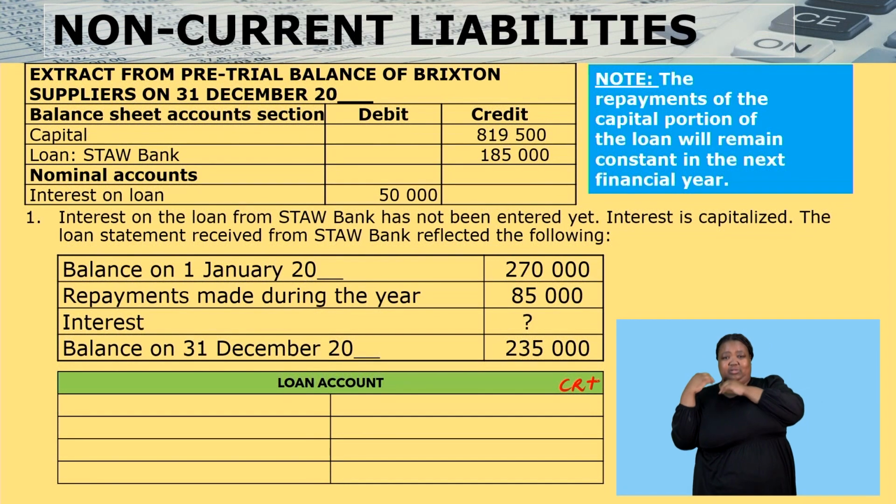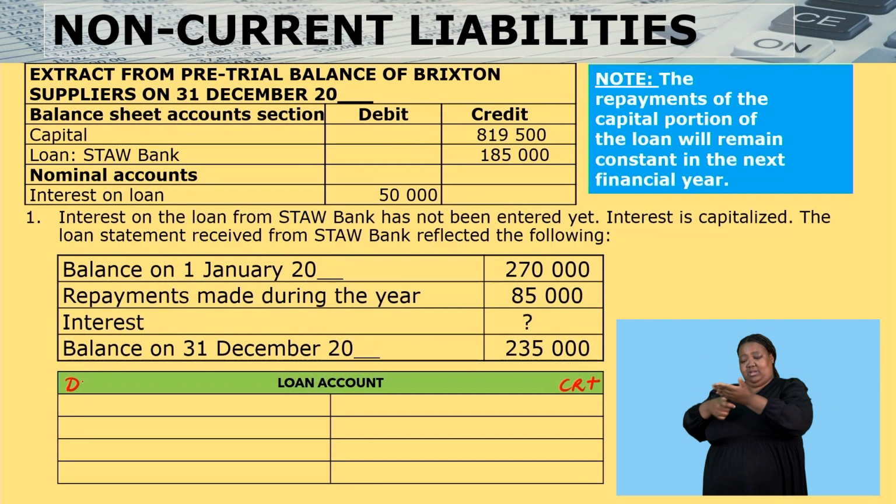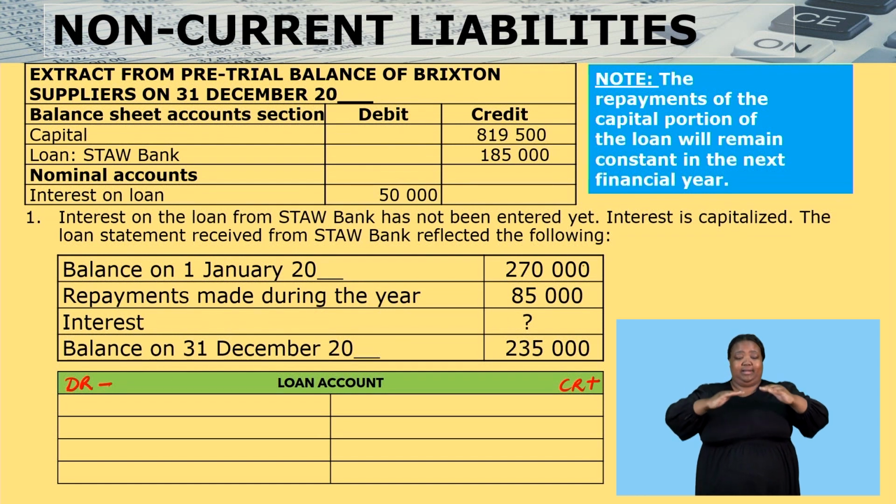Okay, so here is our loan account. Loan is a liability. That means it increases on the credit side, plus, and on the debit side, it decreases, minus. And we are told that the balance at the beginning was 270,000.